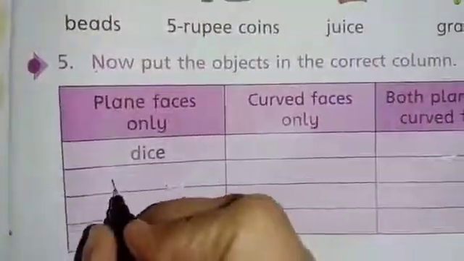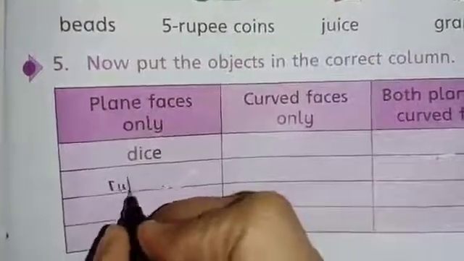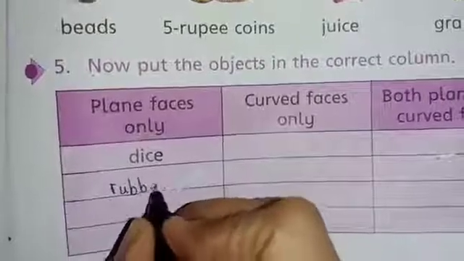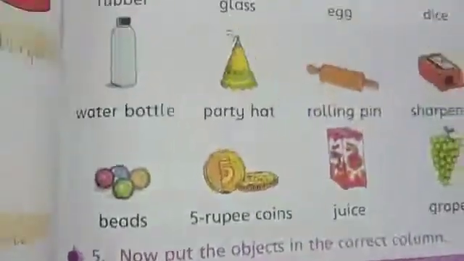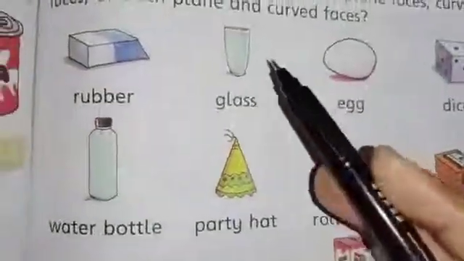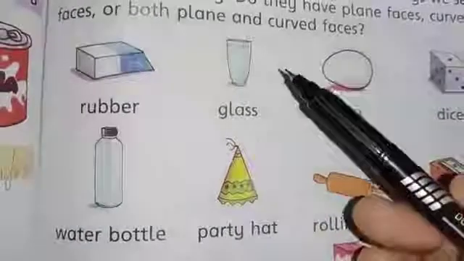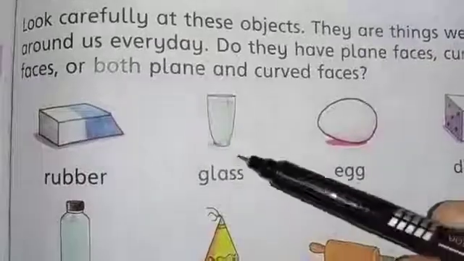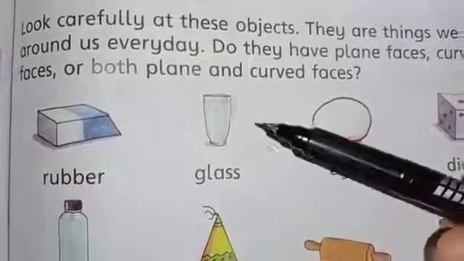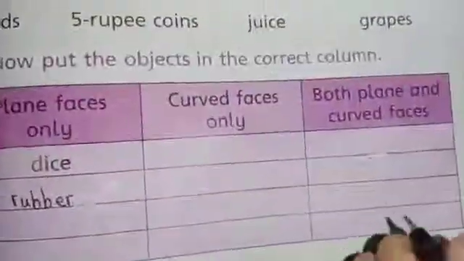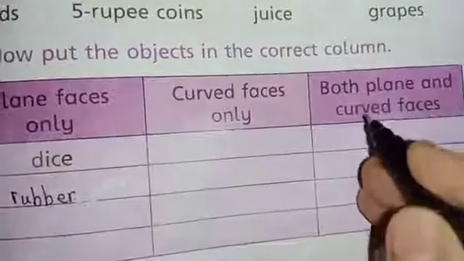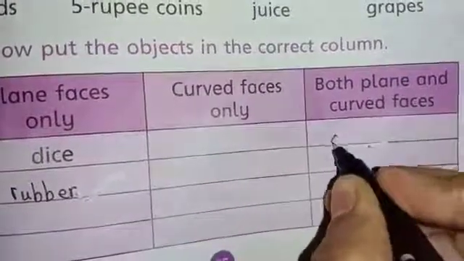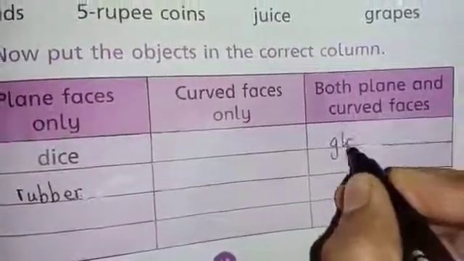We write here rubber, R-U-B-B-E-R, rubber. And the next object is glass. Which shape is this? It has both plane and curved faces, so we write it in the third column. It's both plane and curved face. We write here glass.